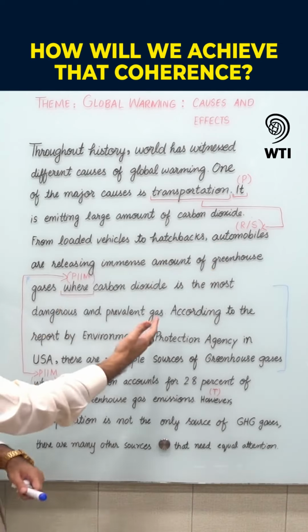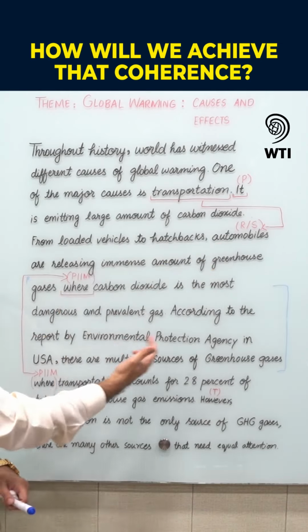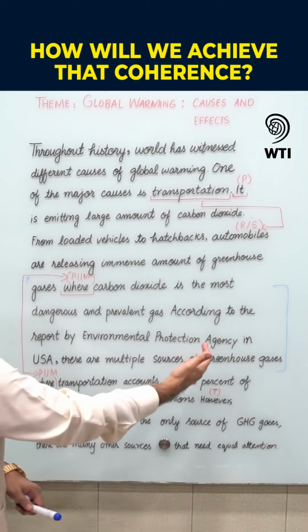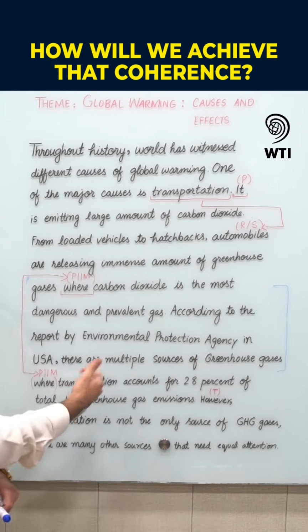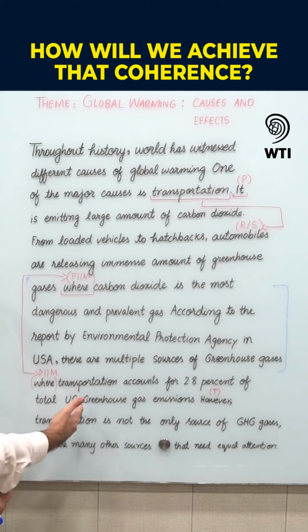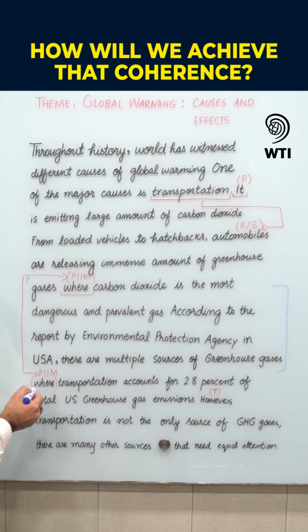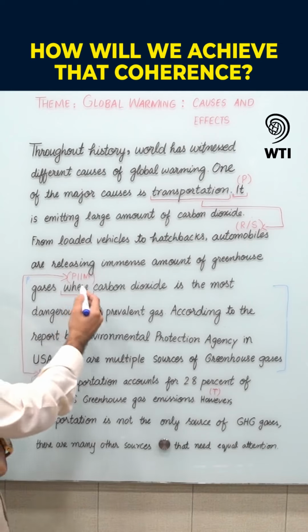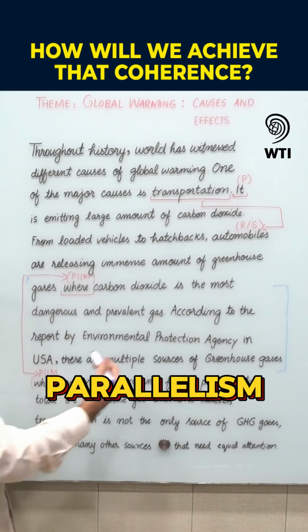Moving on, according to the report by the Environmental Protection Agency in the USA, there are multiple sources of greenhouse gases where transportation accounts for 28% of total US greenhouse gas emissions. We can see that here "where" is used and here "where" is used. It helps in creating parallelism within your paragraph.